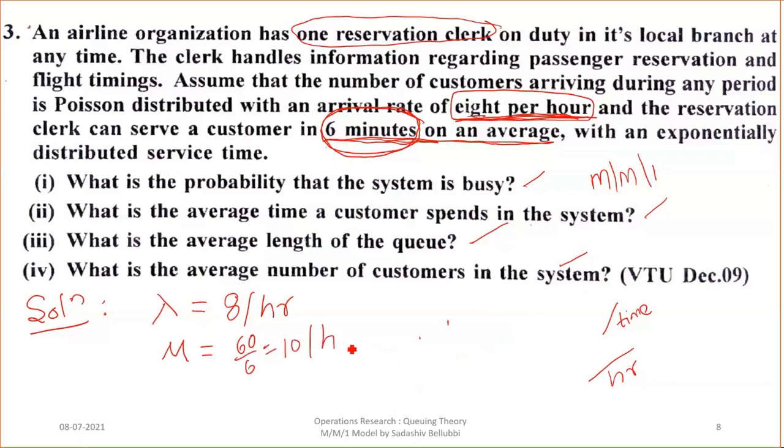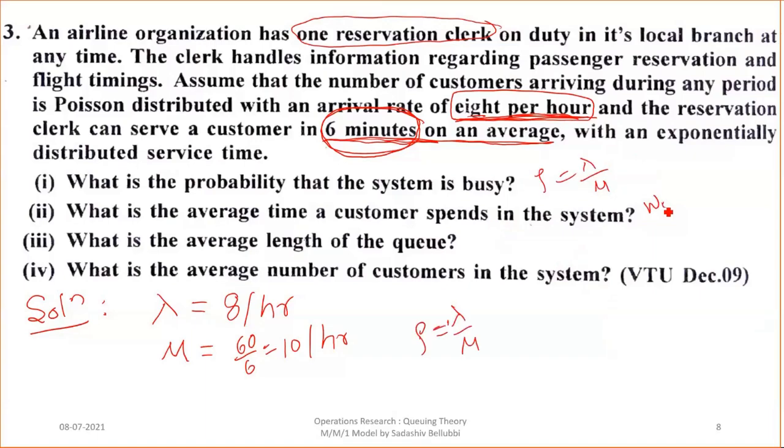Once you know the values of lambda and mu, we can find whatever they ask. What is the first one they ask? What is the probability that the system is busy? For the probability, the formula is rho equal to lambda divided by mu. We know the values of lambda and mu, so we can apply the formula and find the value.